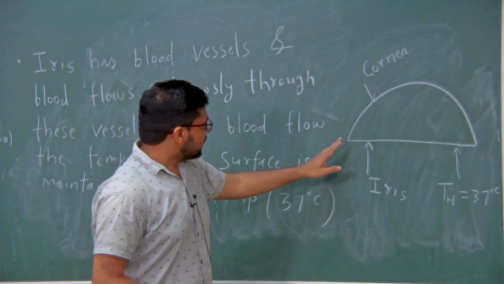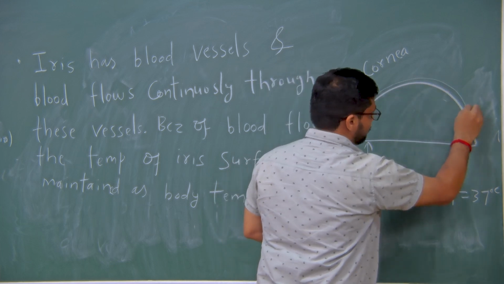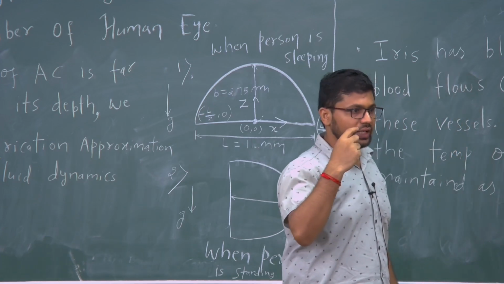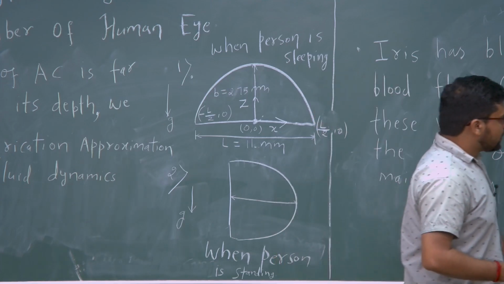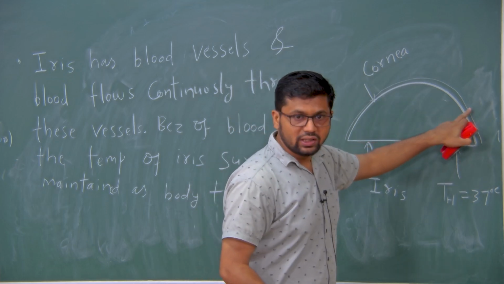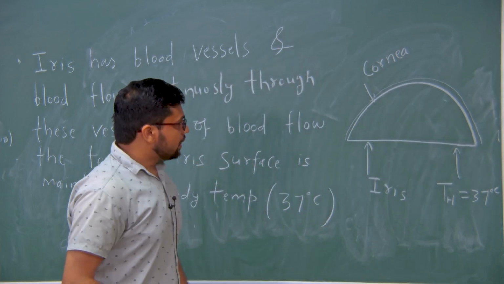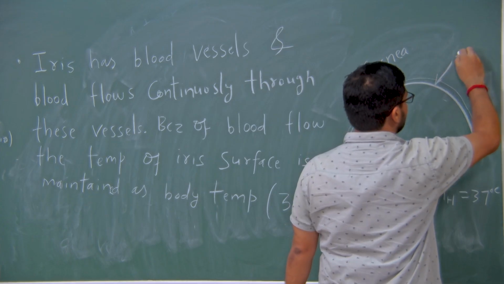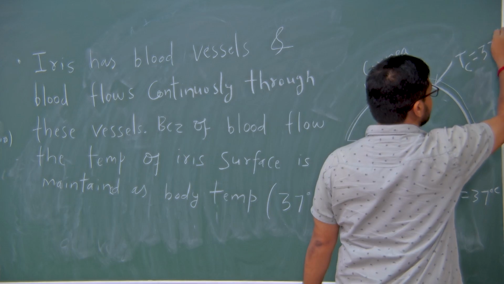The other thing is, over this cornea there is a thin film of tears, and these tear films are continuously evaporating because we are blinking our eye continuously, and where there is evaporation there is cooling. So the temperature of this corneal surface is somewhat less than the body temperature, and we call it Tc equal to, let us say, 33 degrees centigrade.